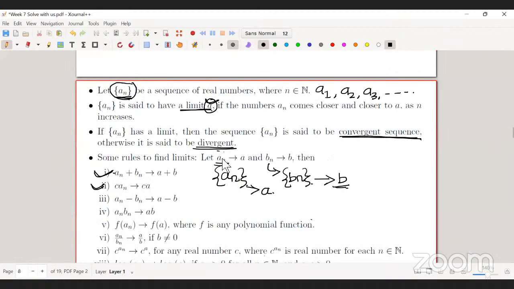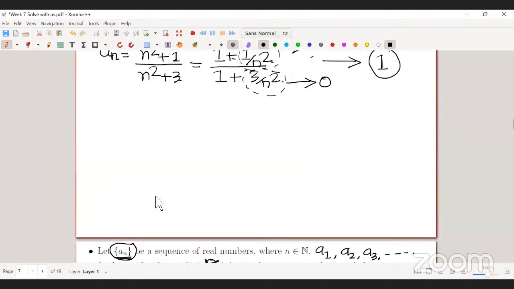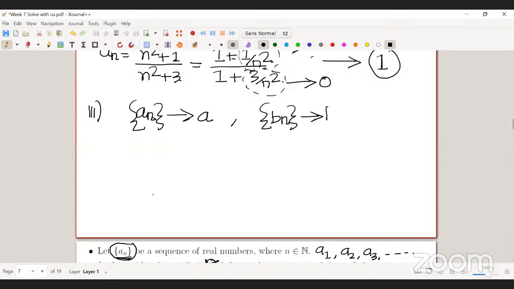Okay, and again the same thing. In 1 we discussed the sum of 2 sequences, and in 3 we are talking about the difference of 2 sequences. So what 3 is saying: if the limit of the sequence an is a and the limit of the sequence bn is b, then I can construct a new sequence. How? I'm taking the difference of both the 2 sequences.